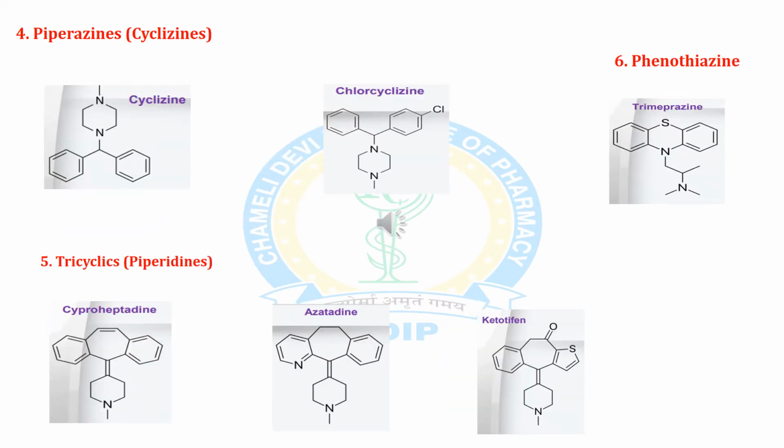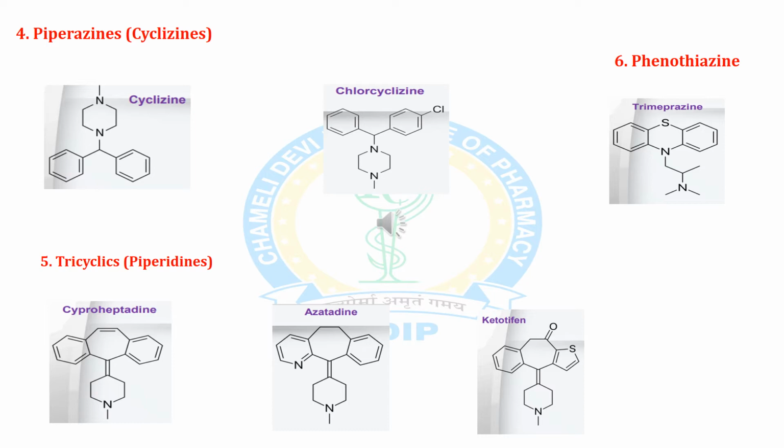We are coming to the next class, that is piperazine derivatives or cyclizines. Piperazines because they have a piperazine ring in their structure. This structure is cyclic in nature but not aromatic. That's why we are saying cyclizines. Okay? So in this the first drug is cyclizine, second one is chlorcyclizine. Both drugs come under piperazines. If you see the structure of both drugs, they are almost the same, but in chlorcyclizine, 1 chlorine is extra.